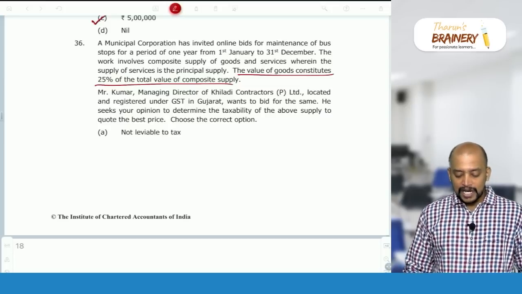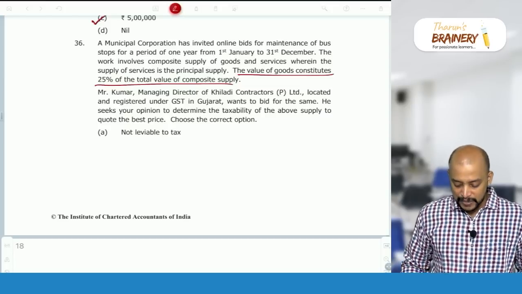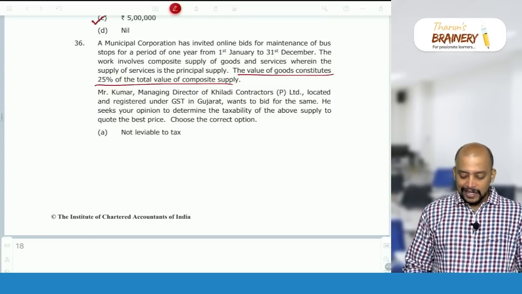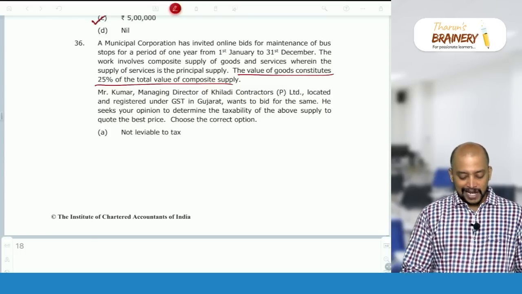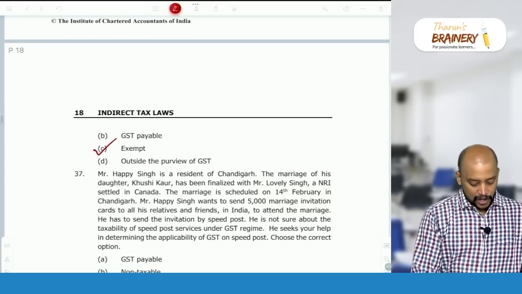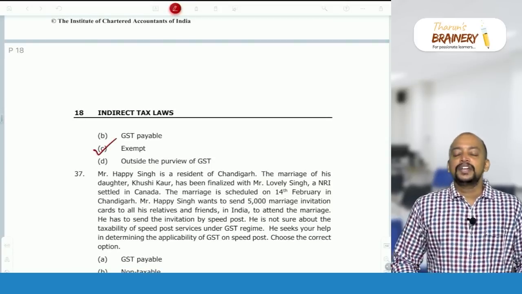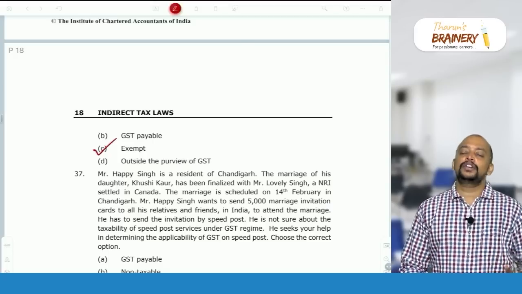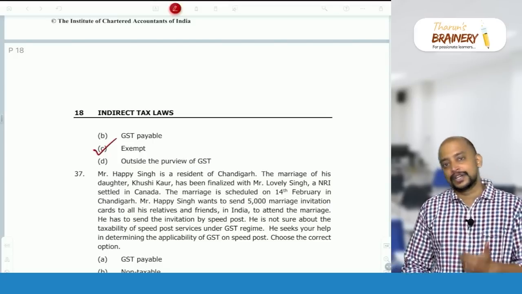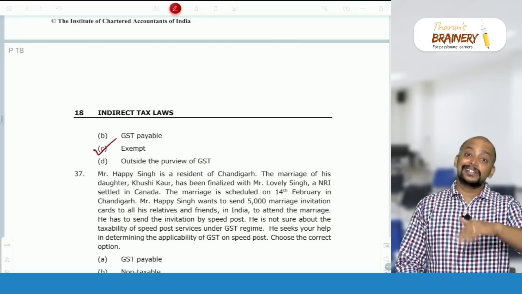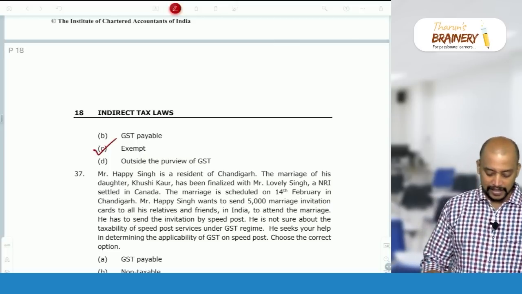Mr. Kumar, Managing Director of Kiladi Contractors Private Limited, located and registered under GST, wants to bid for the same. And so he seeks your opinion to determine the tax liability. Actually, it is exempted. Option C, exempted. Suppose if it is pure service, also exempted. If it is composite supply of goods and service where the value of goods does not exceed 25% of the total, also exempted. If it is composite supply of goods and services where the value of goods exceeds 25% of the total, then it will be taxable.